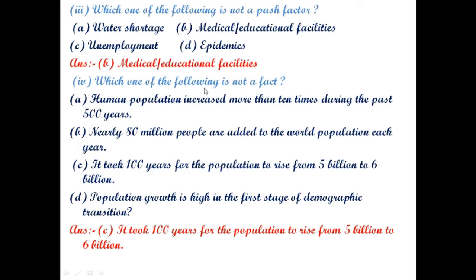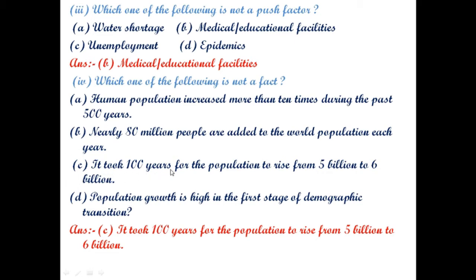Next is, which one of the following is not a fact? Your options are: human population increased more than 10 times during the past 500 years. Yes, we know that population has increased. Nearly 80 million people are added to the world population each year. It took 100 years for the population to rise from 1 billion to 6 billion. Next is population growth is high in the first stage of demographic transition. All these three are facts, but this is not true.